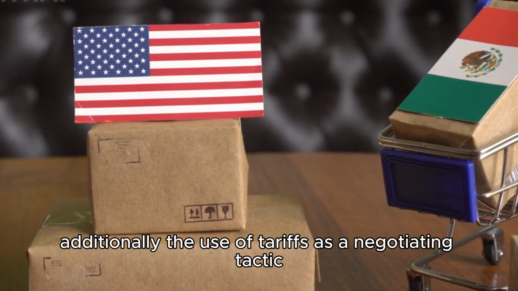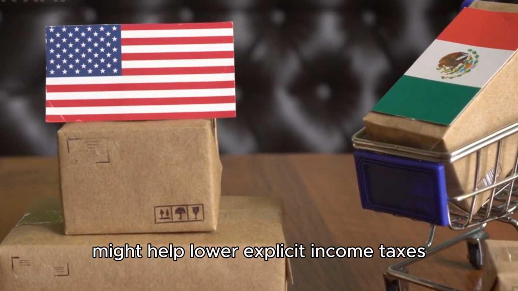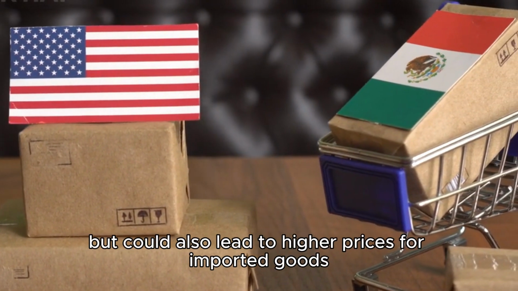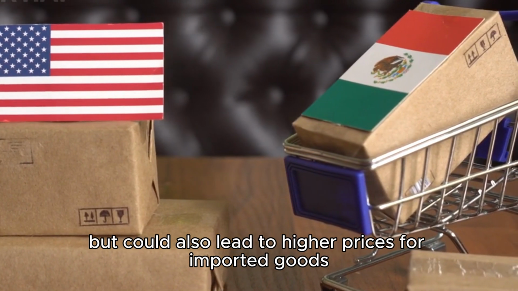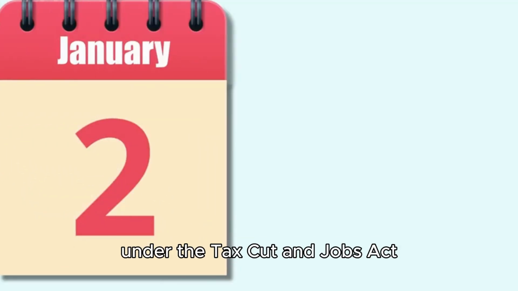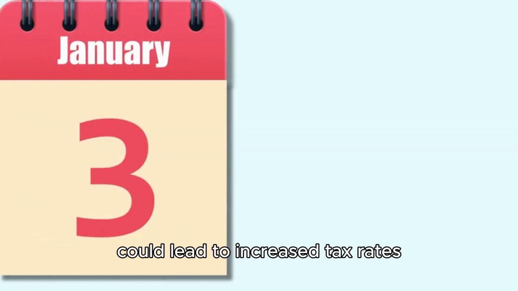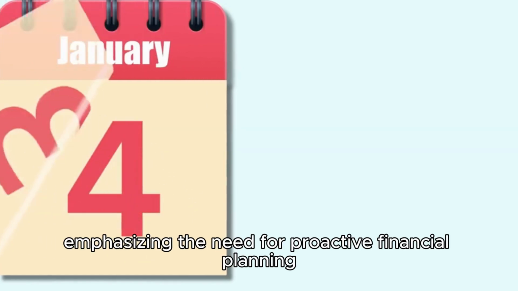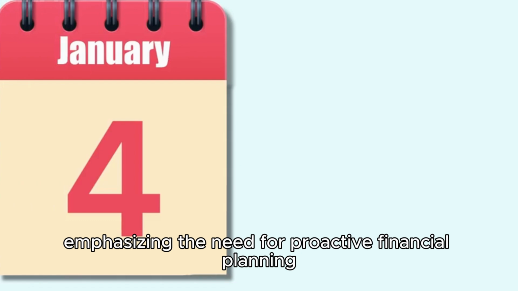Additionally, the use of tariffs as a negotiating tactic might help lower explicit income taxes, but could also lead to higher prices for imported goods. And finally, the expiration of certain tax provisions under the Tax Cut and Jobs Act could lead to increased tax rates if Congress does not act, emphasizing the need for proactive financial planning.